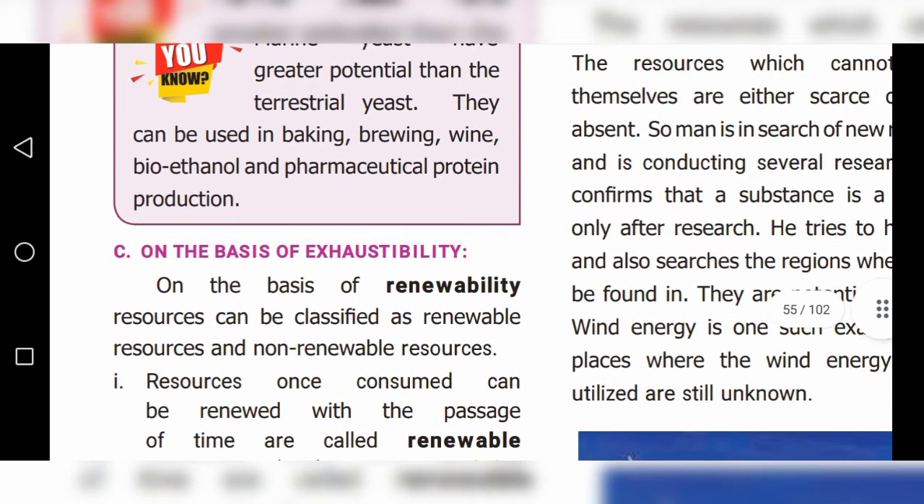Next one, on the basis of renewability, resources can be classified into two: renewable resources and non-renewable resources.